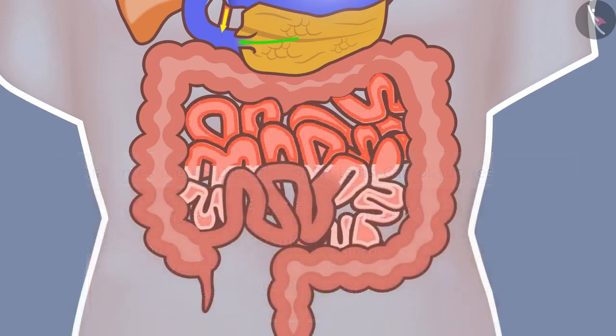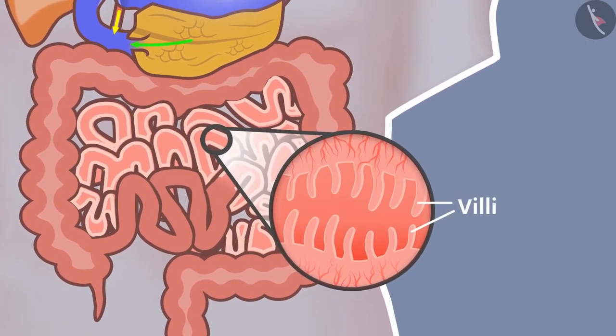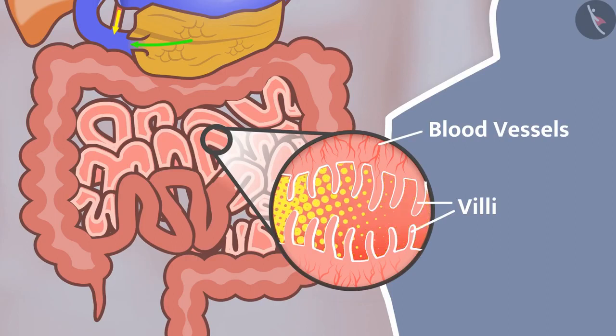The wall of the intestine absorbs the digested food. The inner lining of the small intestine has numerous finger-like projections called villi. These villi increase the surface area of absorption. In villi, there are abundant blood vessels. They absorb food and carry it to each cell of the body.